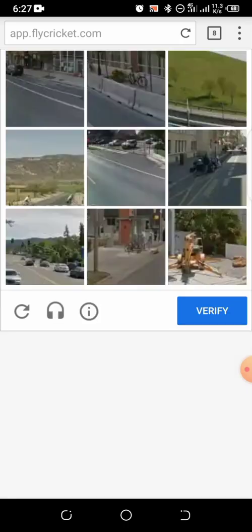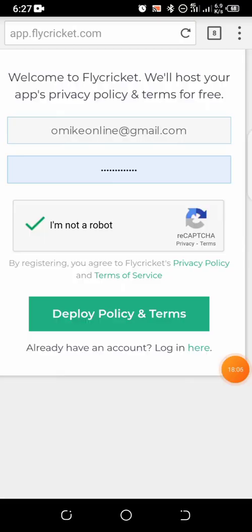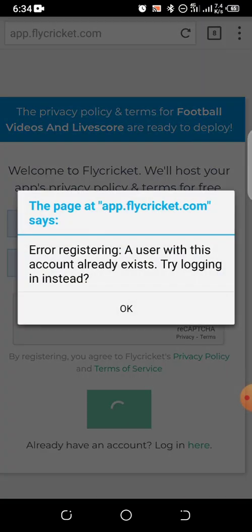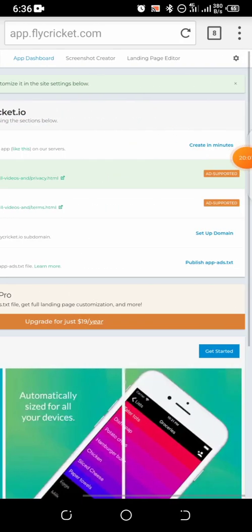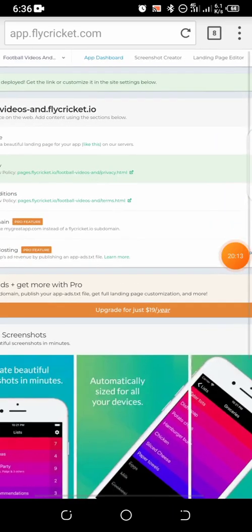All right. So I've clicked on I'm not a robot. I click on that again. All right, I'm not a robot. So I switch to desktop view so that I'll be able to get this screen. So get the link or customize. So now I can easily click whatsoever thing I want to click.